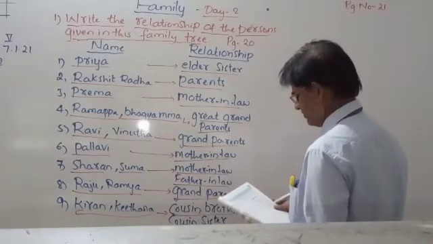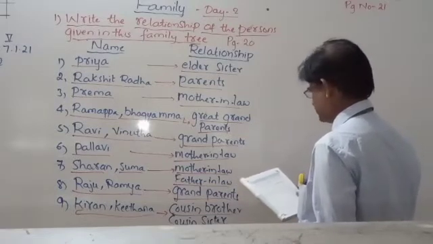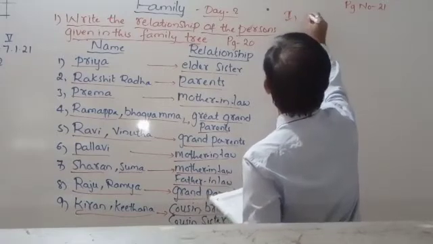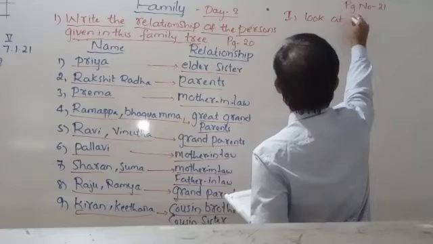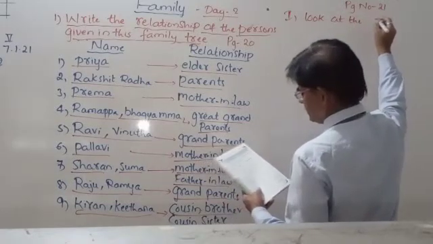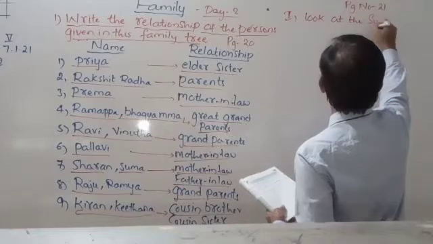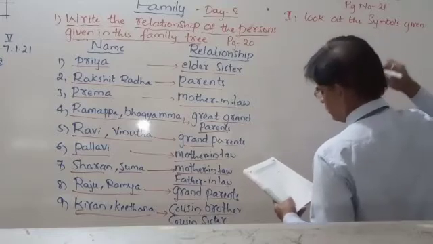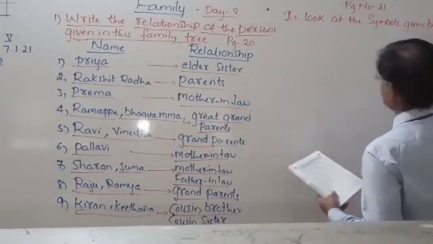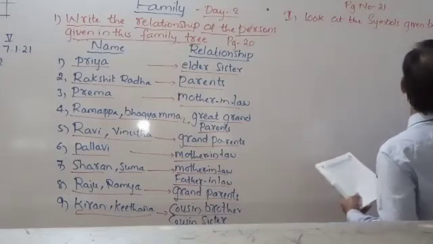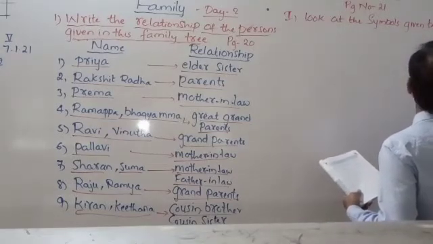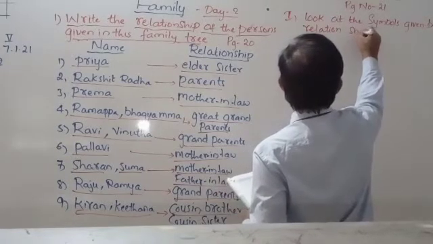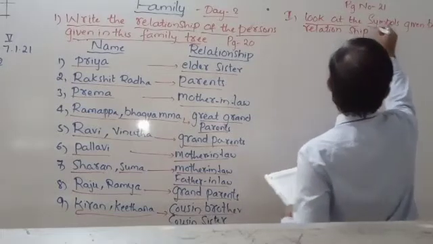Right, while drawing the family tree, look at the symbols given below and name the relationship. That is the first question. Look at the symbols given below. Name the relationship.